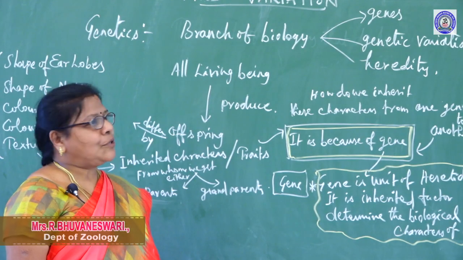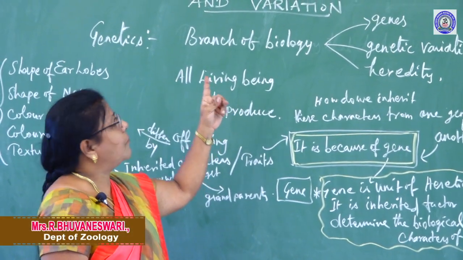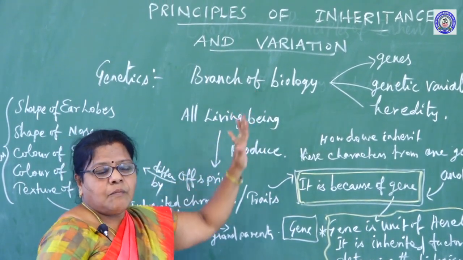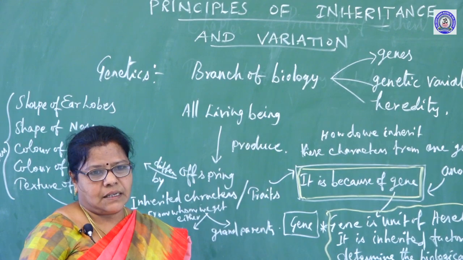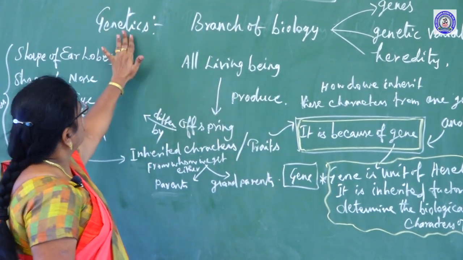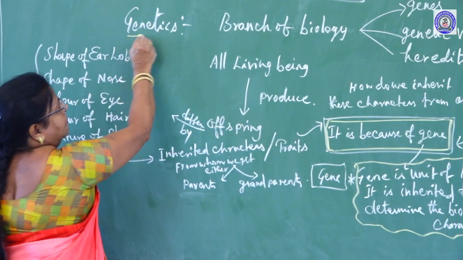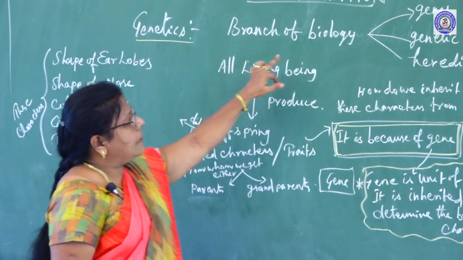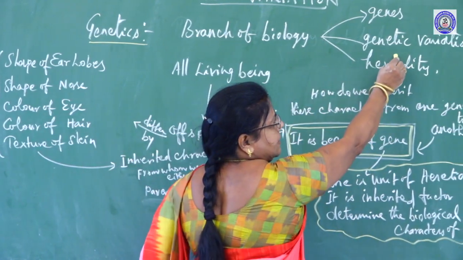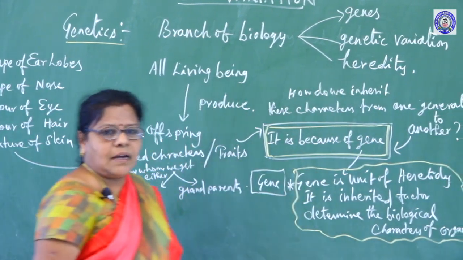Today we are going to start a new chapter, chapter 4, Principles of Inheritance and Variation. Before entering this chapter, we need to know some basic concepts. First, genetics. Genetics is a branch of biology that deals with genes, genetic variation and heredity of organisms.